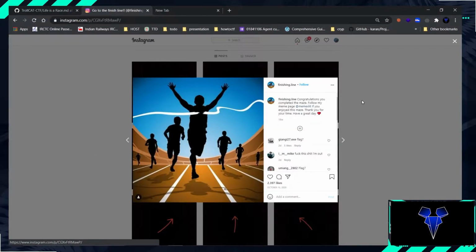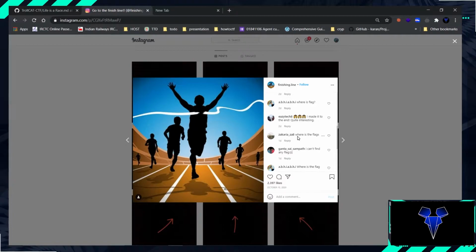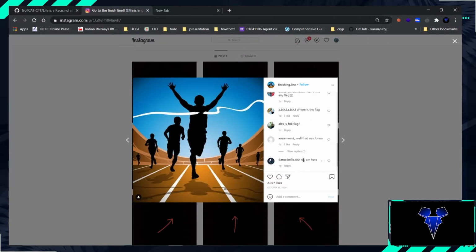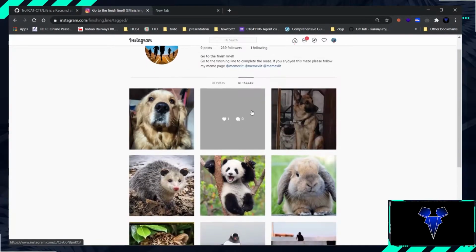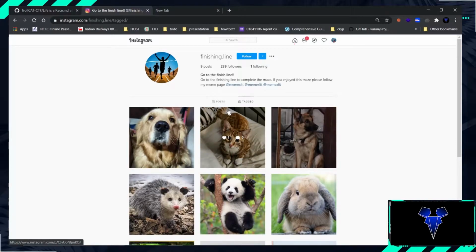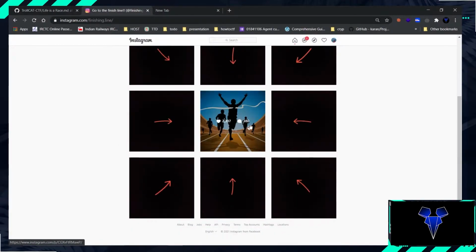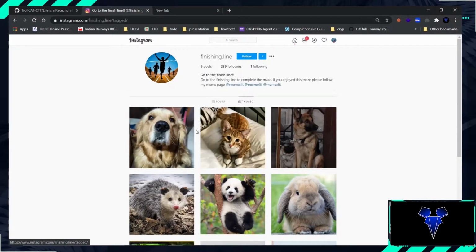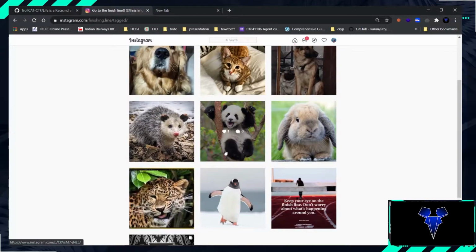Now most of the people who were doing these challenges were literally commenting flag, but the flag was not here. A lot of the flag was actually in the tagged account. If you see these, there are 8 photos tagged with animals on them. The mindset when I was creating this challenge was people only put up their good photos on their own profile, but their friends actually tag them in their bad photos. So if you want to search for someone's bad photo, you go to the tagged account and you check.